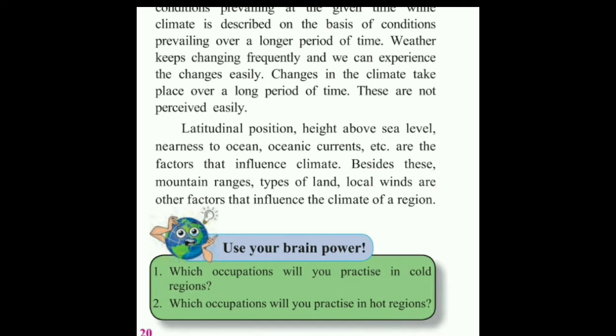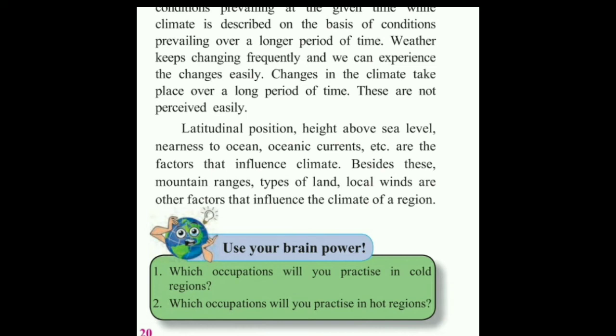of time. Weather keeps changing frequently and we can experience the change easily. It wasn't raining a few minutes ago, now it has started raining. So can you see, weather has changed within a few minutes, and you can very easily make out the change in the weather. But the change in the climate takes place over a long period of time. For the summer season to come, it will take a longer time.